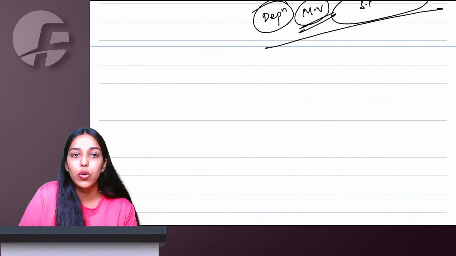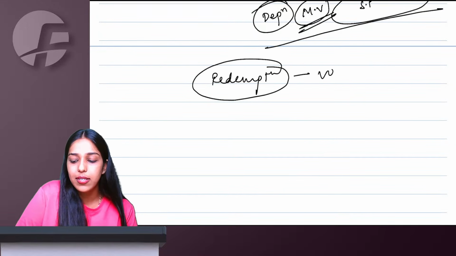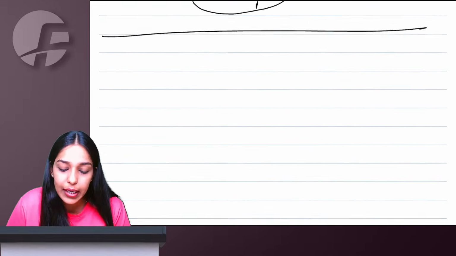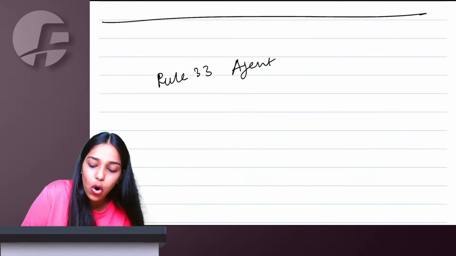For any voucher, coupon, token, stamp and all, whatever is the redemption price, that will be considered as your value of supply. Right, ma'am. Then we have Rule 33, which talks about pure agent.